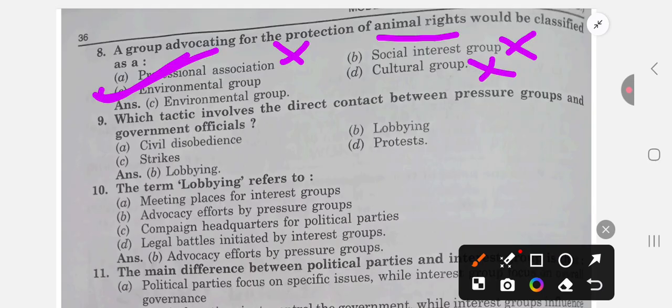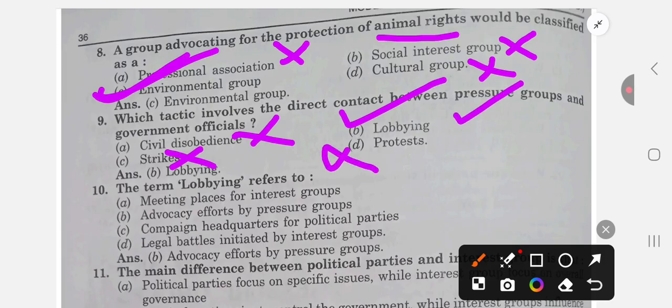Which tactics involve direct contact between pressure groups and government officials? Civil disobedience? No. Lobbying? Yes. Strikes? No. Protests? No. This is lobbying. They establish contact. The other methods are ways by which they go against the government, but by lobbying they contact the government.